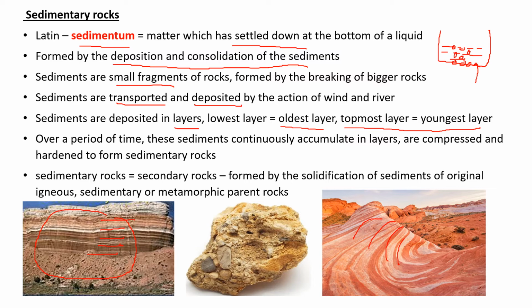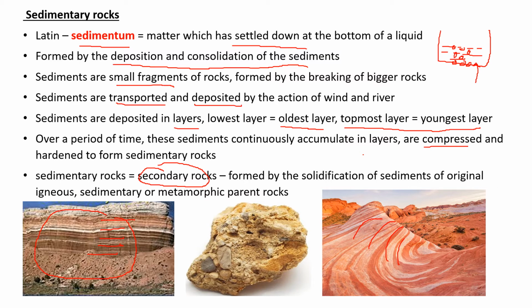This takes a period of time, maybe years and years. These sediments continuously accumulate in layers. Accumulate means gets collected, and ultimately they are compressed and hardened to get sedimentary rock, compressed due to external pressure, right? Sedimentary rocks are also known as secondary rock because they have been formed from primary rock, that is igneous rock, right?